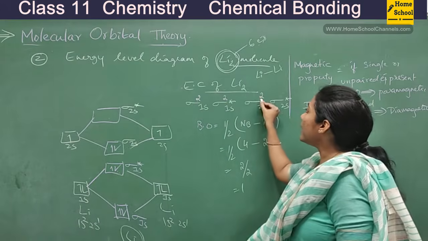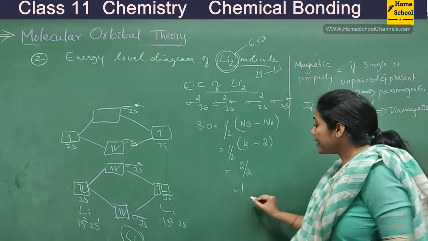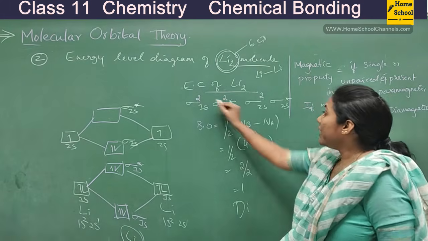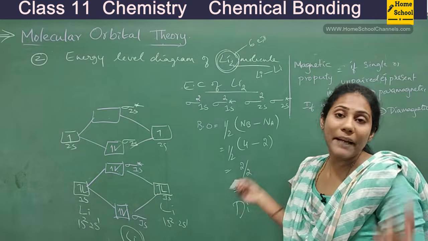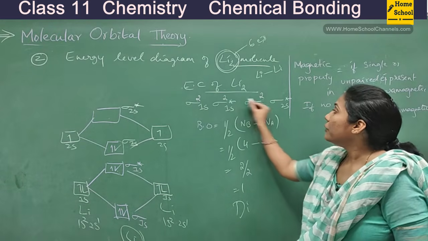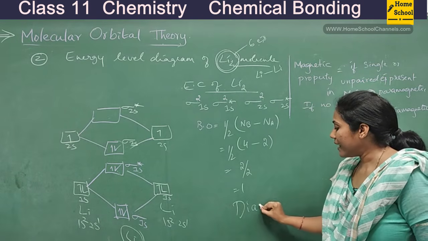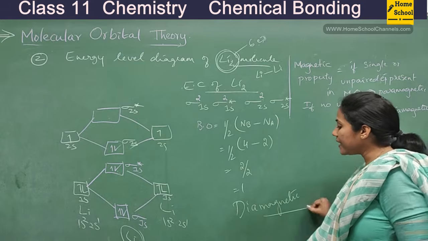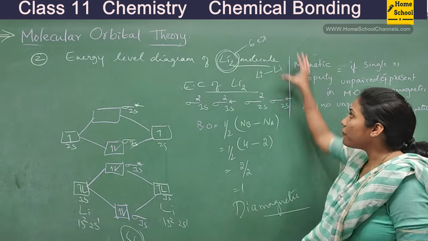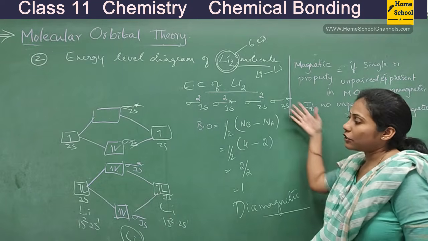If all orbitals are completely filled, then it is diamagnetic. If any orbital has a single electron, then it will be paramagnetic. So here, these two are completely filled. This is empty. So we can write it as diamagnetic, right? So this is how you can decide magnetic nature of a molecule, bond order for a molecule, and writing electronic configuration.